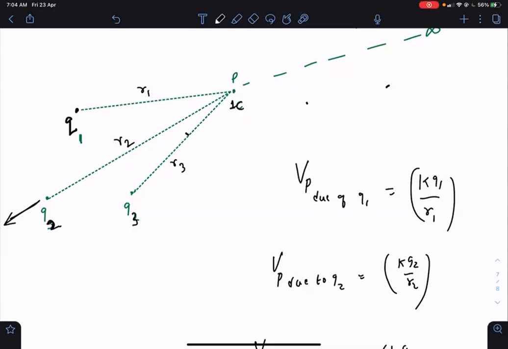So we should assume that we are holding the Q2 at that same position. Perfect. That's a correct understanding. So we have to fix these charges and then calculate their effect at point P. Potential at point P. Yes, sir. Clear, sir.